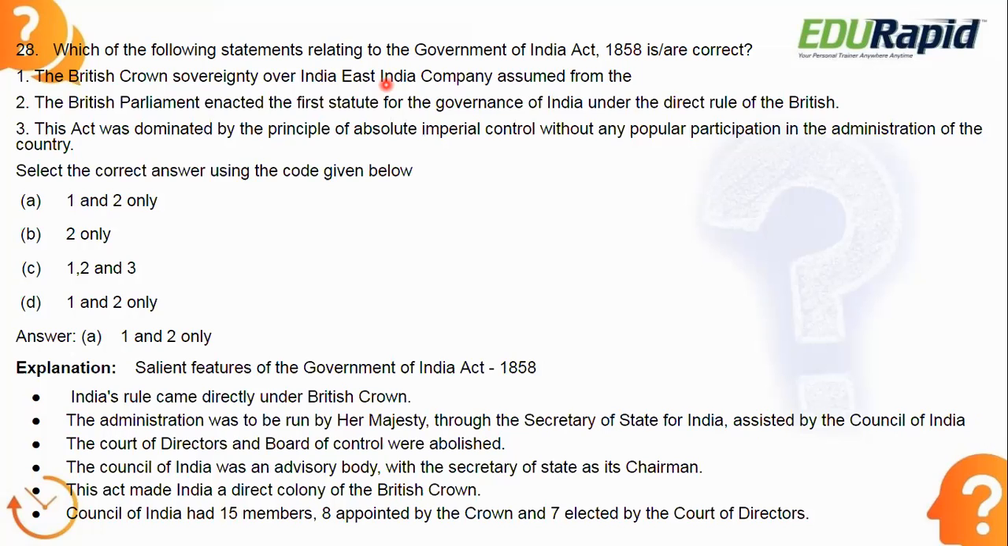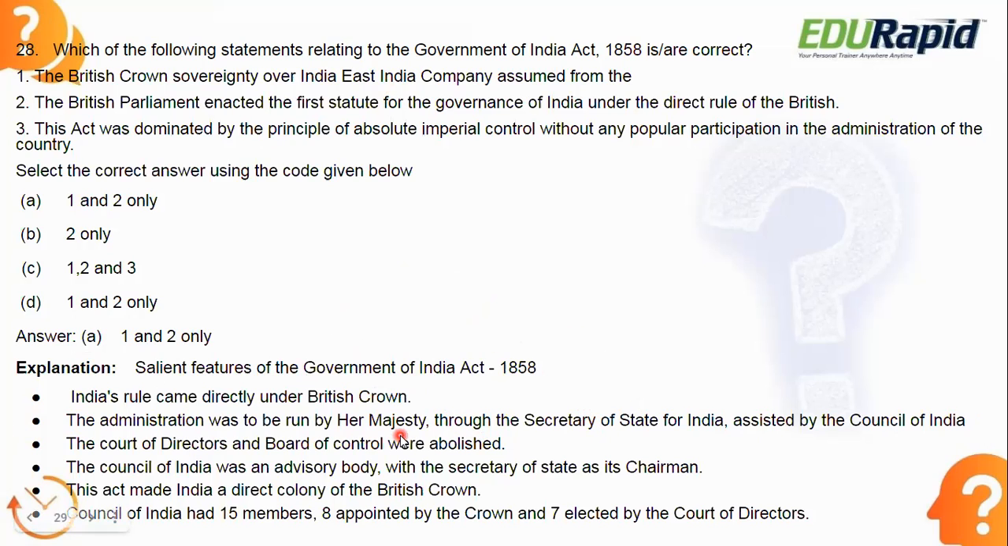Okay, look at statement number 3. This act was dominated by the principle of absolute imperial control without any popular participation in the administration of the country. So that is wrong. By the statement only you can understand. Okay, so 1 and 2 are correct. So you need to understand what all are the salient features of the Government of India Act 1858.